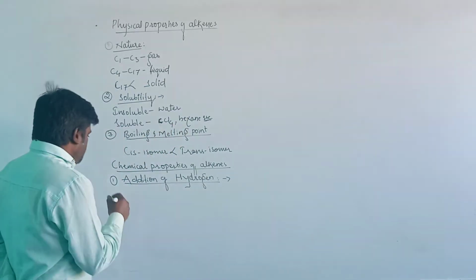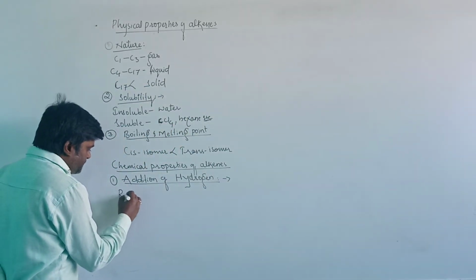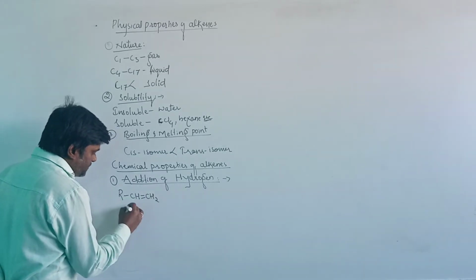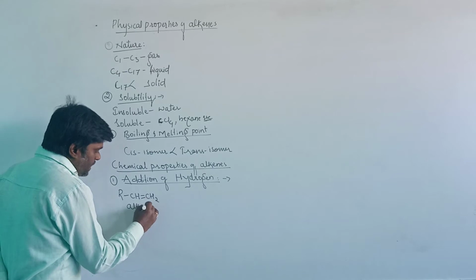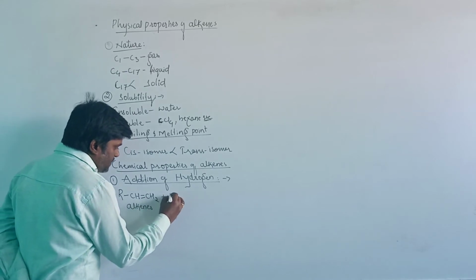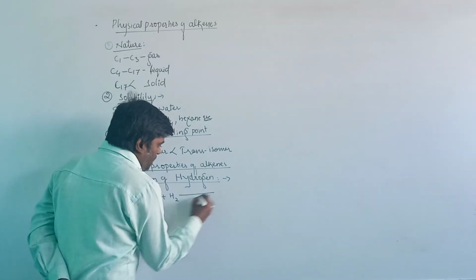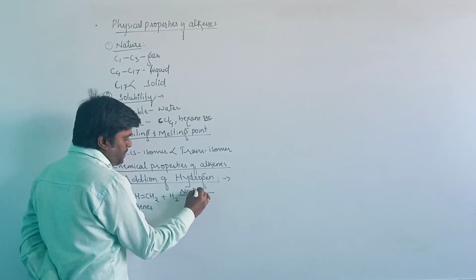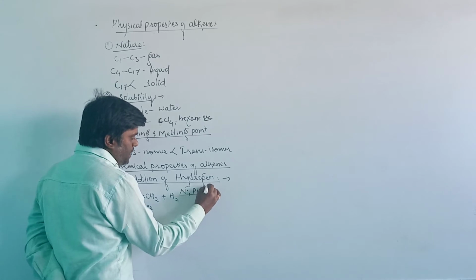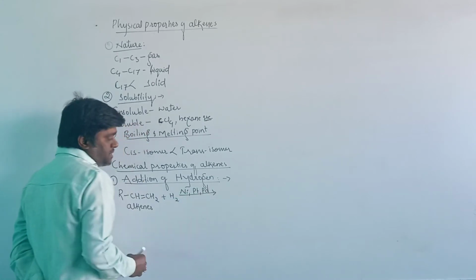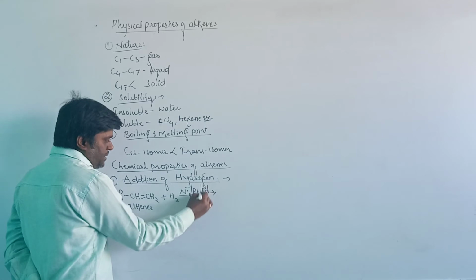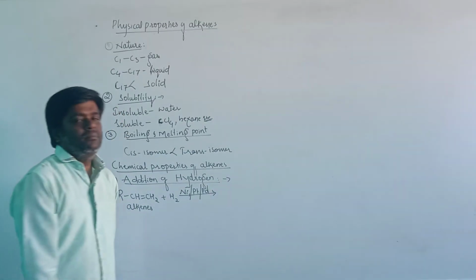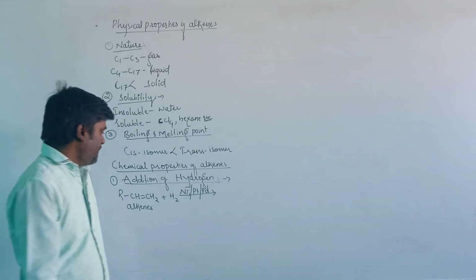So here, generally, R-CH=CH2 is the alkene. We can take nickel, platinum, or palladium as the catalyst.